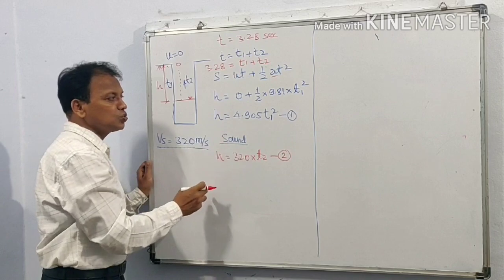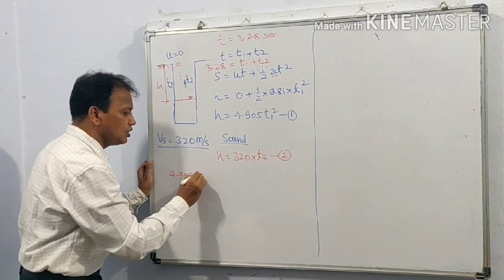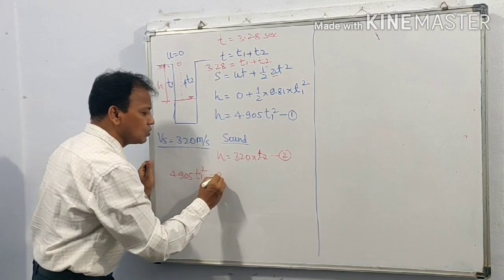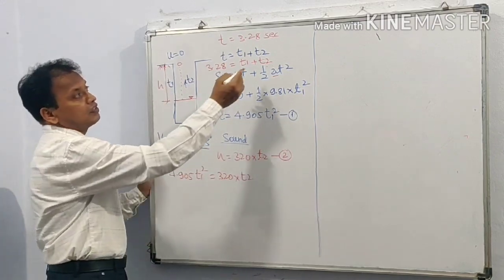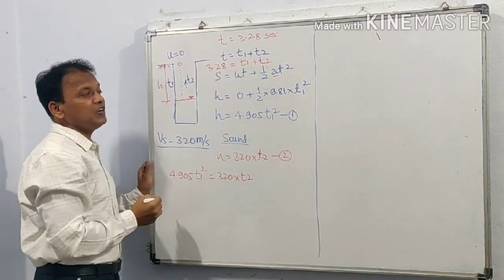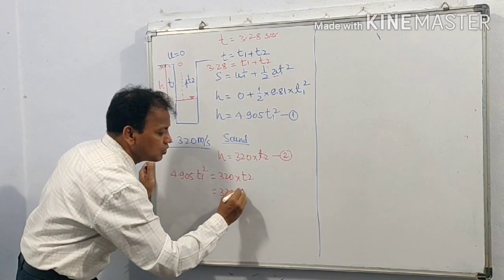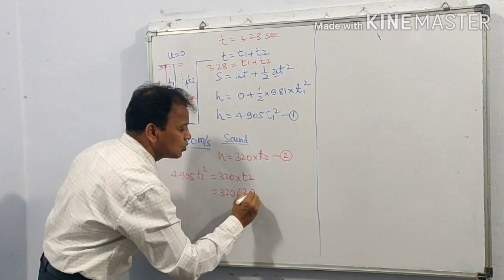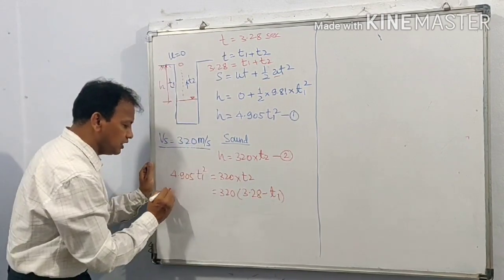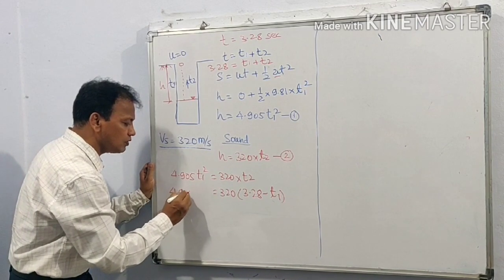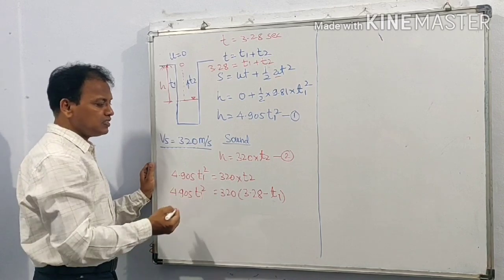So equating these two, 4.905 t1 square is equal to 320 into t2. Let t2 be 3.28 minus t1, so it is 320 into (3.28 minus t1). So the entire equation is now in terms of t1. We can simplify this equation.